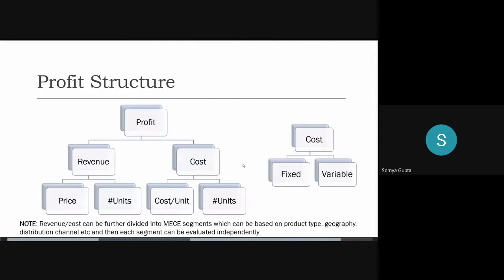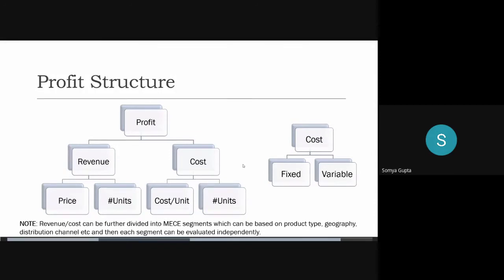Exhaustive, comprehensively exhaustive, right? Which can be based on product type, geography, distribution channel, etc. So basically, if your question focuses on one of these, you can divide the revenue further. If we have a problem with the price, we can divide it further into the product types and see if there's a particular product that has that price problem, and it's not across the entire company. So that's how you would do it with the profit structure.